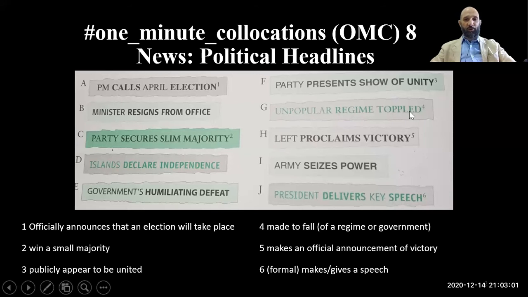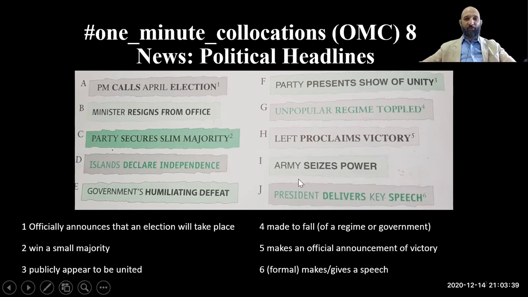Unpopular regime toppled. Now, Egyptians will know this and many other Arab countries. So this is actually journalistic. It's used in writing journals and all. So made to fall. When a regime is toppled, a dictator or a president or whatever is made to leave his office, his job. Now, left, like a political party, left proclaims victory. And that's to make an official declaration, an announcement that you won in elections or something.